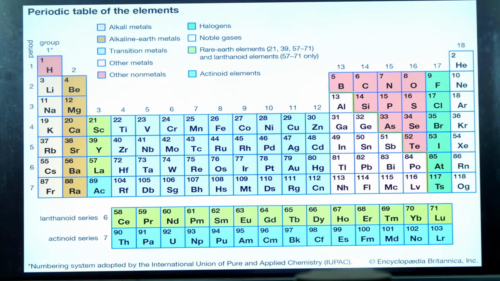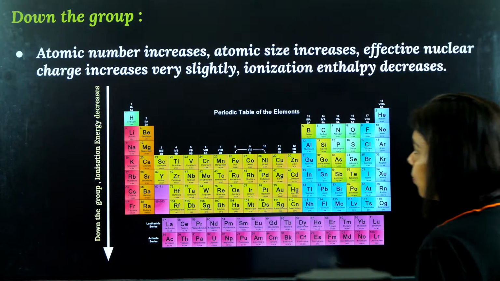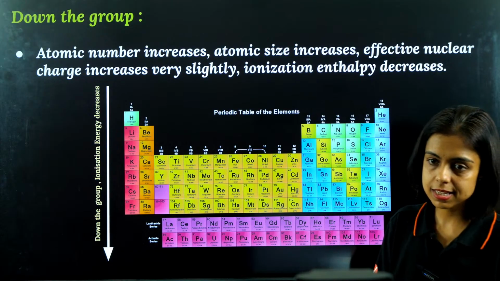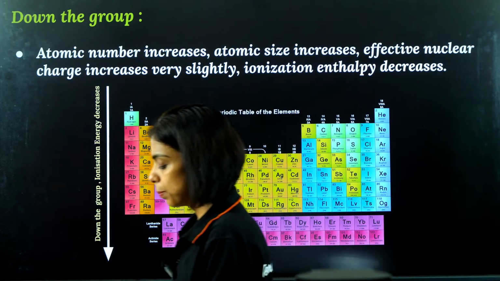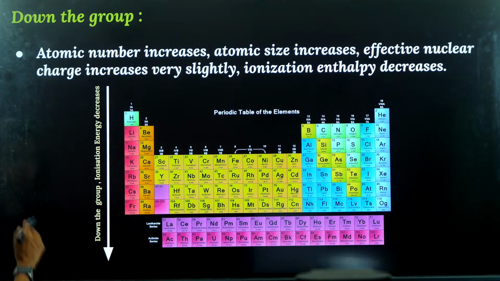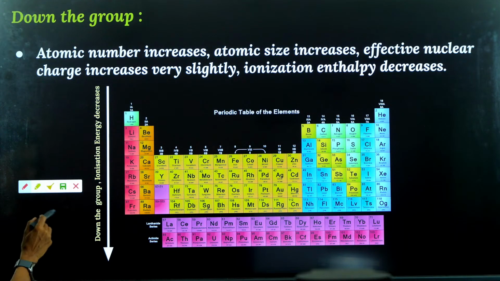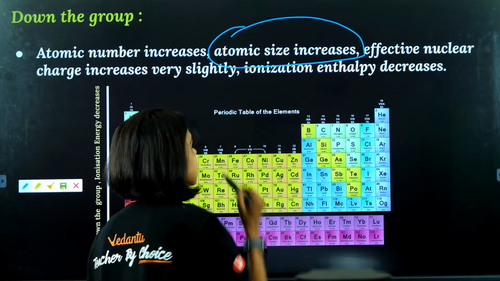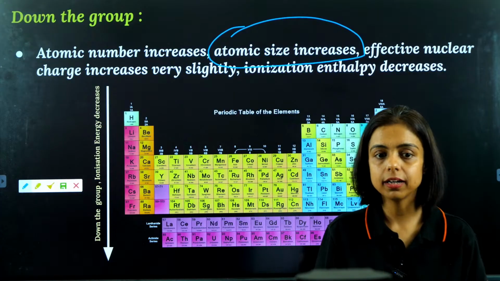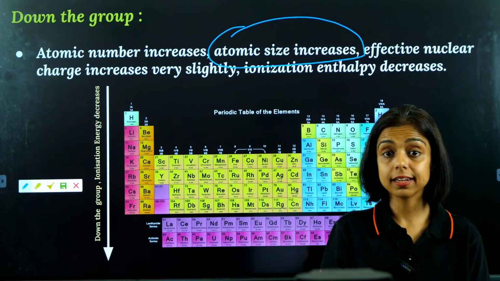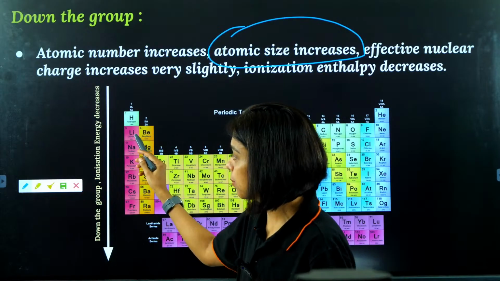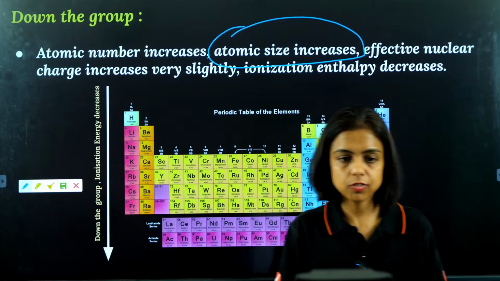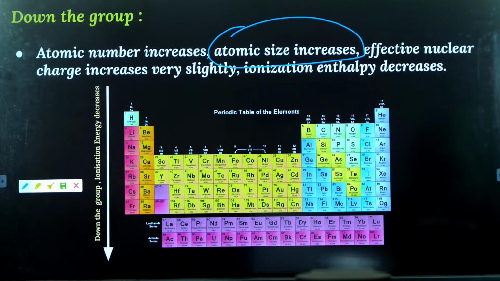Yes, these are the general trends. So down the group, atomic number increases, atomic size increases, ionization enthalpy decreases. And which is the deciding factor out of all that decides that it will decrease down the group? The atomic size, which increases because of the increase in the number of shells. This is the dominating factor down the group because the number of shells is increasing. The valence shell in lithium is the second shell. Now in sodium it is third, potassium it is fourth shell, fifth shell, and so on. Right, guys?